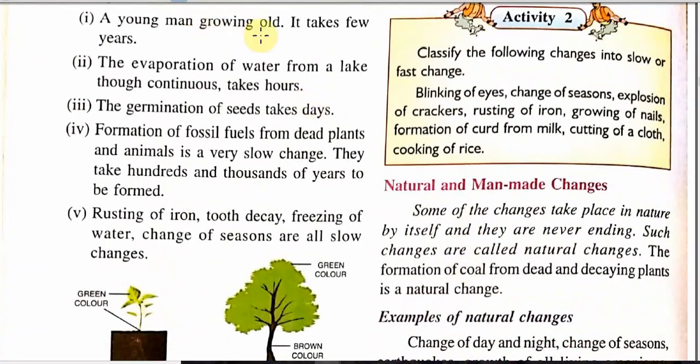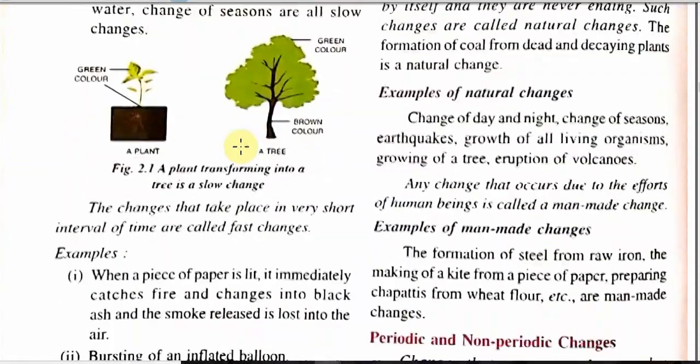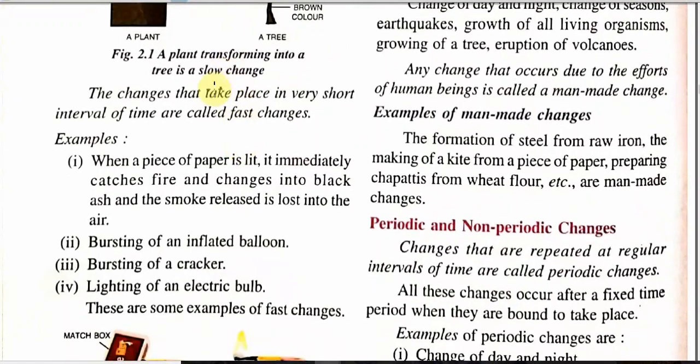A young man growing old, it takes a few years. Evaporation of water from a lake through continuous heating takes hours. Germination of seeds takes days. Rusting of iron. These all are actually very slow change because they are not completed in a few seconds or in a few minutes. Similarly, we can see here the change that takes place very quickly. It means in a very short interval of time, very fast. These are called fast change.